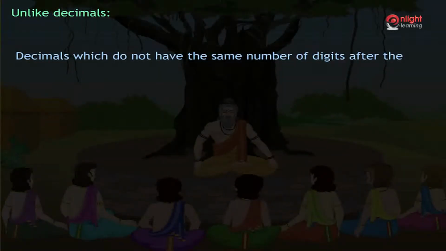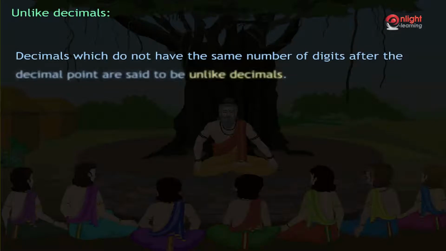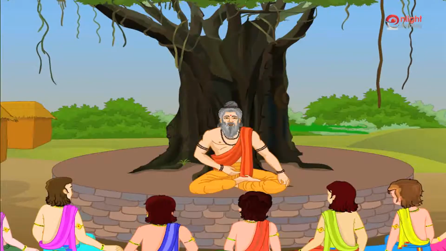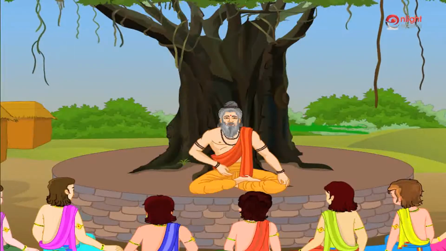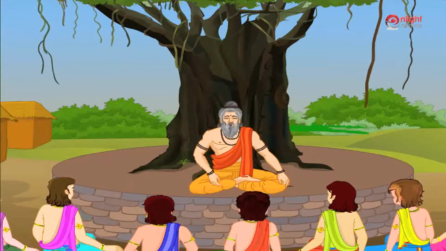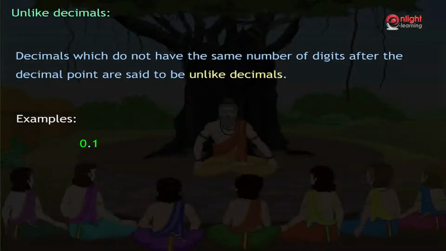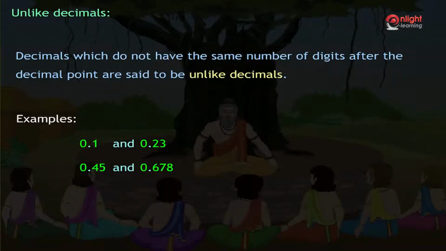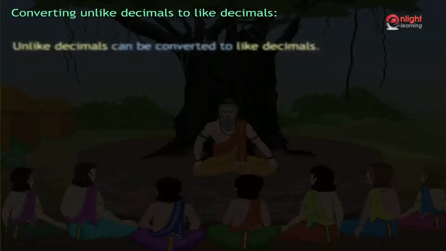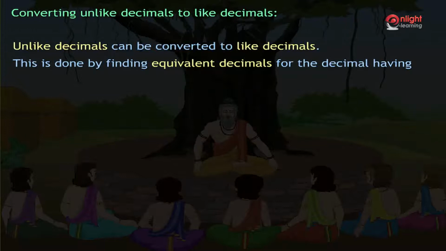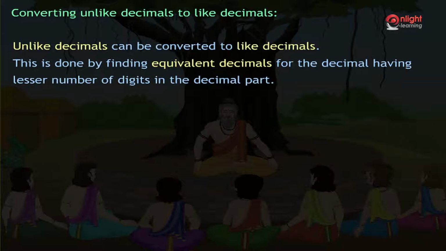Decimals which do not have the same number of digits after the decimal point are said to be unlike decimals. In other words, the decimals which are not like decimals are unlike decimals. Arjun, can you give an example for unlike decimals? 0.1 and 0.23, 0.45 and 0.678. Very good. Unlike decimals can be converted to like decimals. This is done by finding equivalent decimals for the decimal having lesser number of digits in the decimal part.